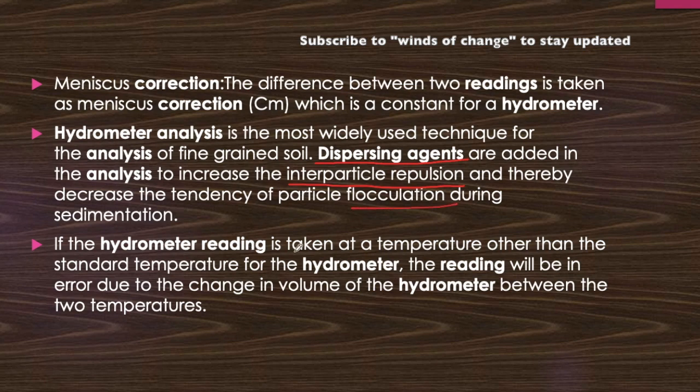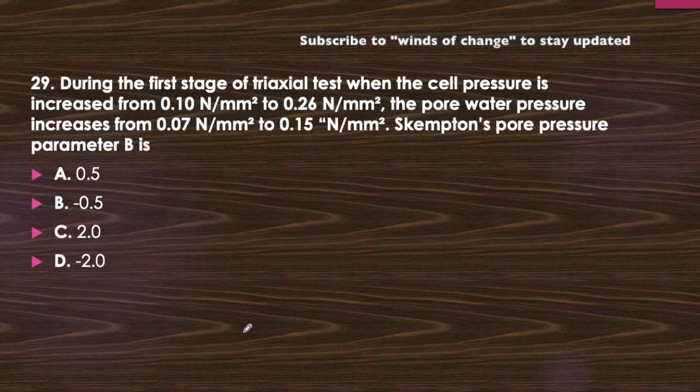Now if the hydrometer reading is taken at a temperature other than the standard temperature for the hydrometer, the reading will be in error due to the change in the volume of the hydrometer between the two temperatures. With change in the temperature, the volume will change, and because of that there will be error in the reading, so that should also be corrected. Dispersing agent is added, so there will be a correction for that, and there will be correction for the meniscus also. So there will be three corrections which will be applied to the hydrometer reading, and we should memorize these three. Okay, next question.